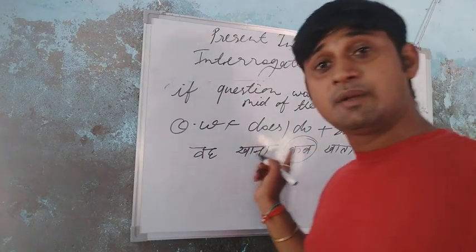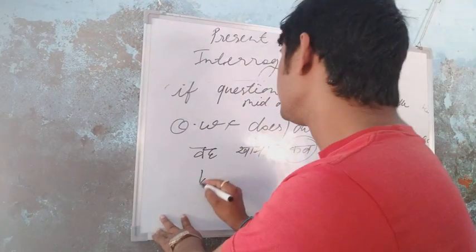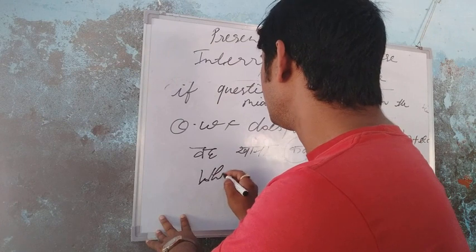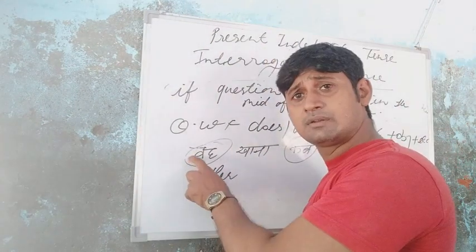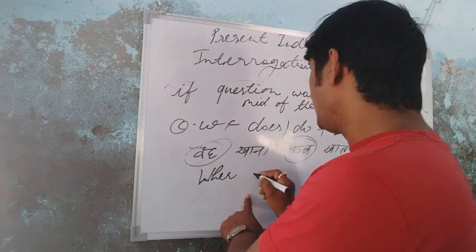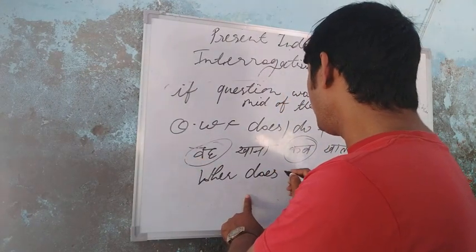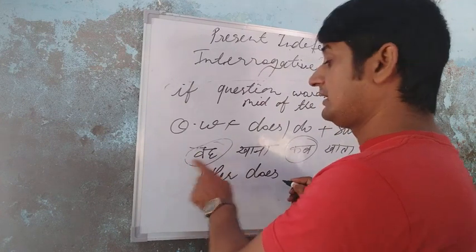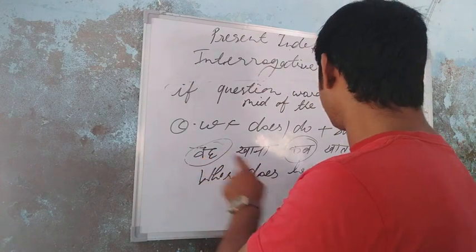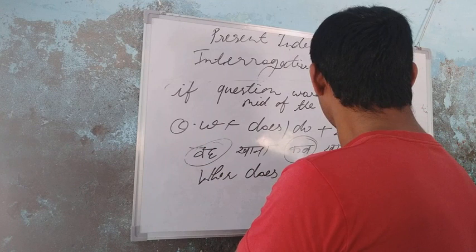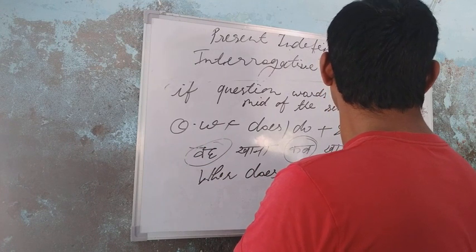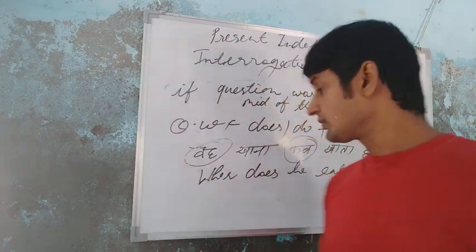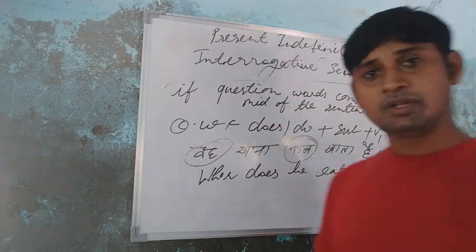So first you write the meaning of "kab", so when, and he is the singular number, students. So first write the helping verb does. When does, then write subject he, eat the food, question mark. Okay, students. When does he eat the food? Question mark.